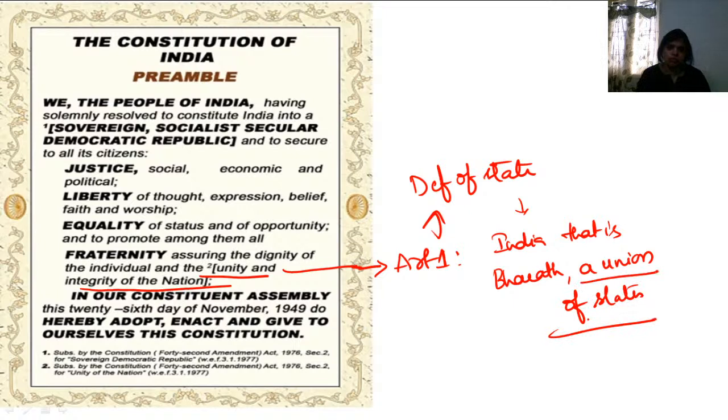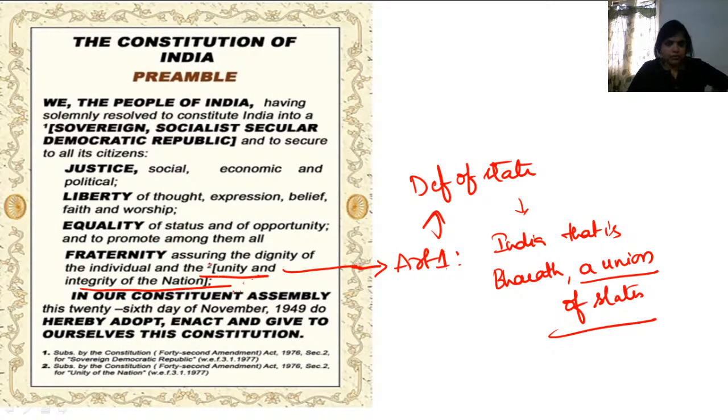So Article 1 talks about the definition of the state, which shows us the unity and integrity of the nation as mentioned in the preamble. Right?